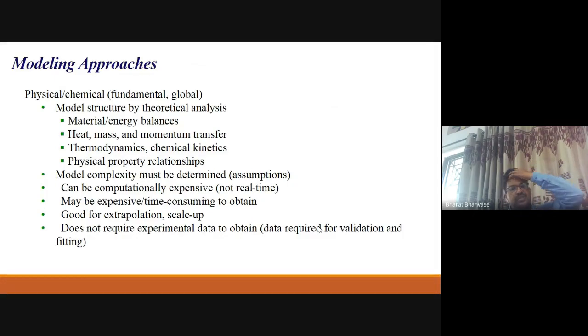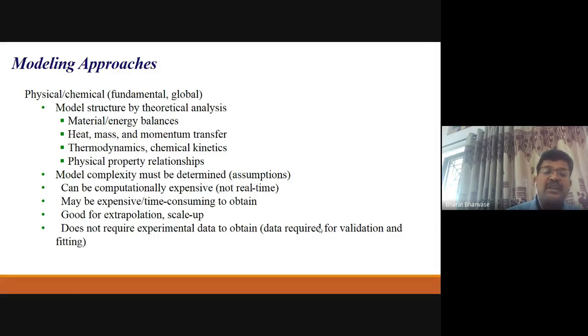We have physical and chemical analysis. Here, material and energy balance equations are one important thing. Heat, mass, and momentum transfer knowledge is quite important, and we have to see that the heat balance, the energy balance equation, is a must.